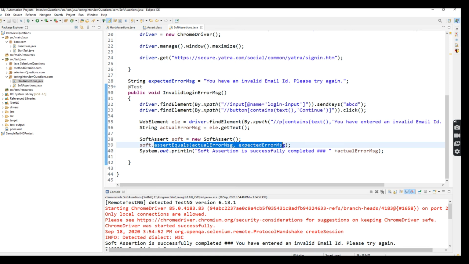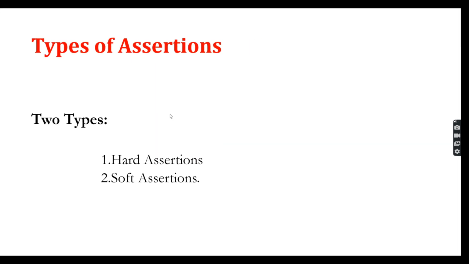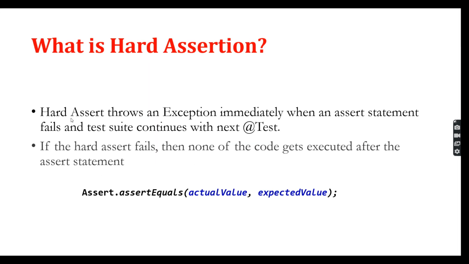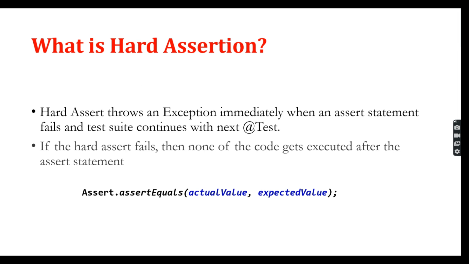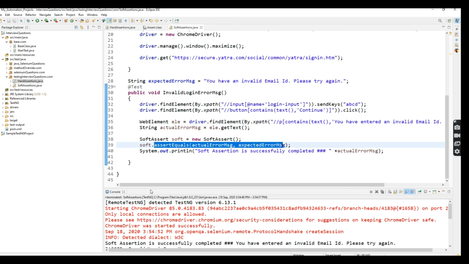Okay, now I'm going to the theoretical part. So hard assertion throws the exception immediately. It will stop everything. So this is the hard assertion, where we are using the normal assert concept. Soft assertion means it does not throw the exception immediately. If it fails, it will not terminate. It will execute the next test case also. Okay, so this is the difference between soft assertion and hard assertion. I think you guys are clear, right?